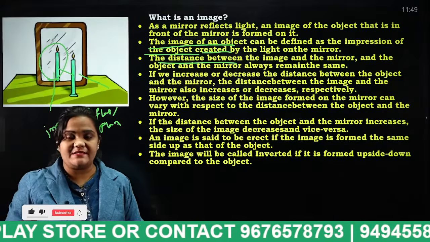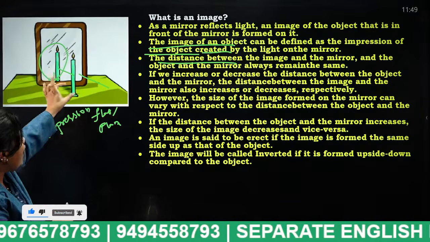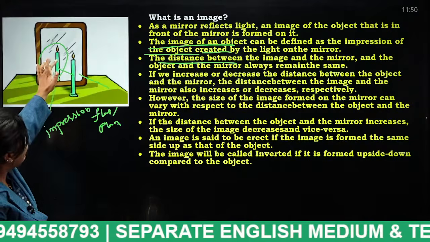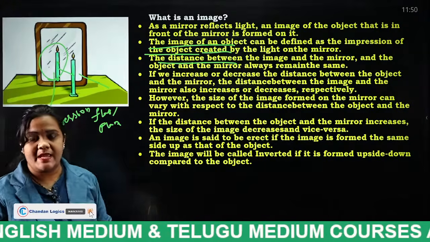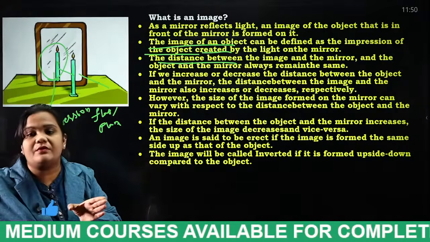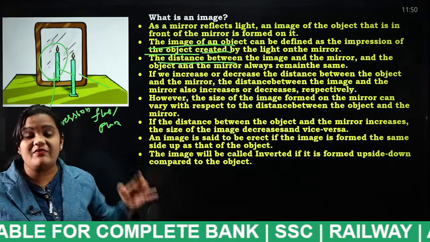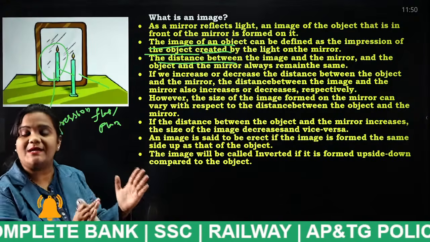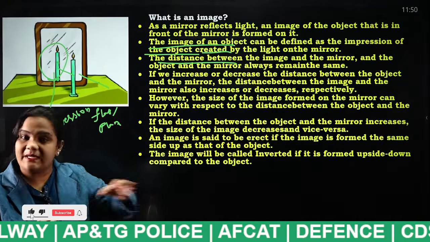Did you understand what I said? The distance between the mirror and the object and the distance between the impression and the mirror will always be the same. In a similar way, if the object is placed somewhat forward from the mirror, the distance will increase. If the object is placed somewhat nearer to the mirror, the distance between the mirror and the object will decrease.